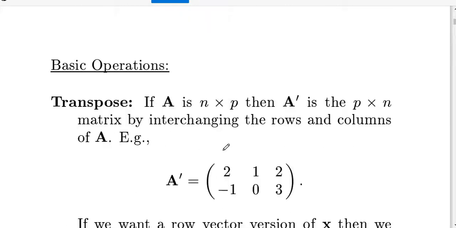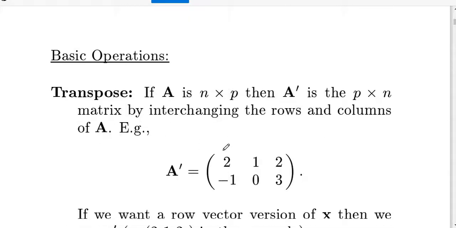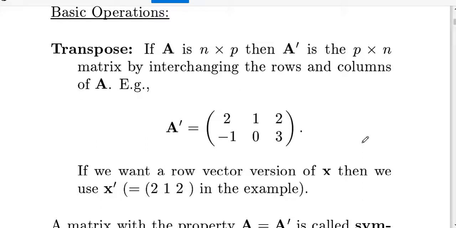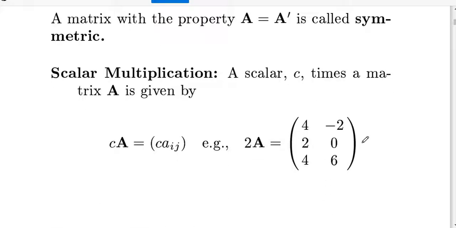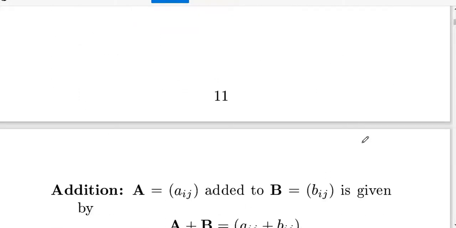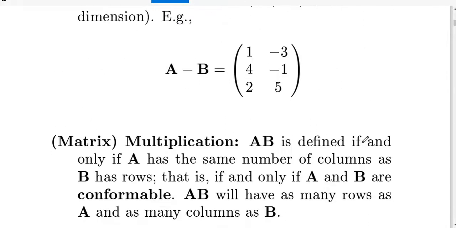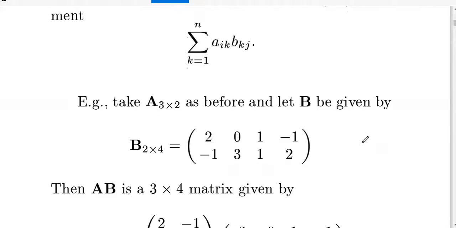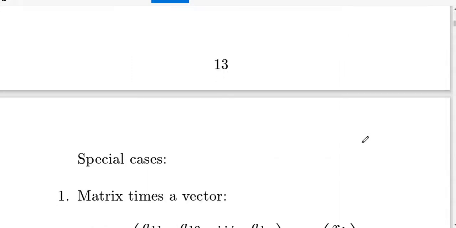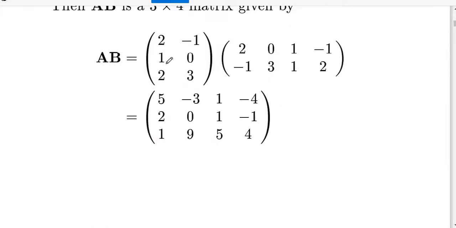Scalars, and the basic operations: how we can find the transpose, addition, subtraction, multiplication, and inverse. Almost all are aware of this. For multiplication, the inner orders should be equal. Here we have 3 cross 2 and here we have 2 cross 4. The inner orders are equal, so only then can we multiply the matrices. Finally your matrix will be 3 cross 4.